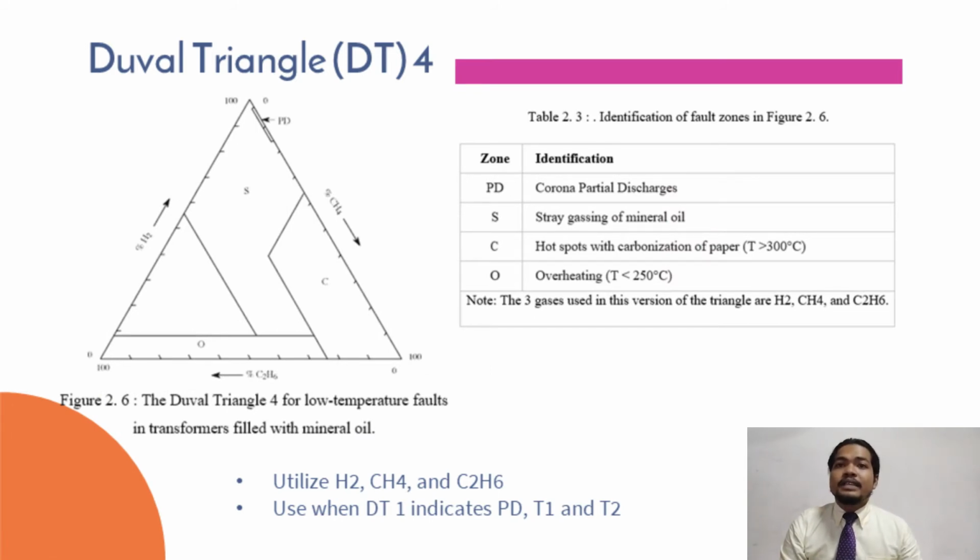This DT4 utilizes hydrogen, methane, and acetylene gas. This triangle is used when DT1 indicates PD, T1 and T2 fault. If Duval triangle 1 indicates one of these faults, to get information on the fault, you need to analyze using DT4.